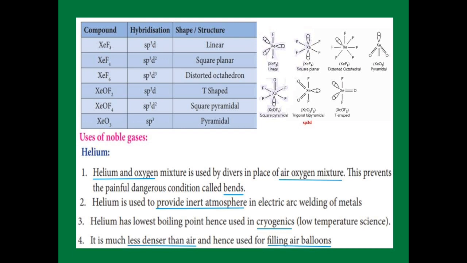The second one, helium provides an inert atmosphere in the place of welding of metal, electric arc welding of metal. Third, helium has a low boiling point, so we use it in cryogenics. What does cryogenic mean? A low temperature substance or process. A low temperature process is called cryogenic. And fourth, which one is less dense than air? Helium, so we use it in filling balloons.